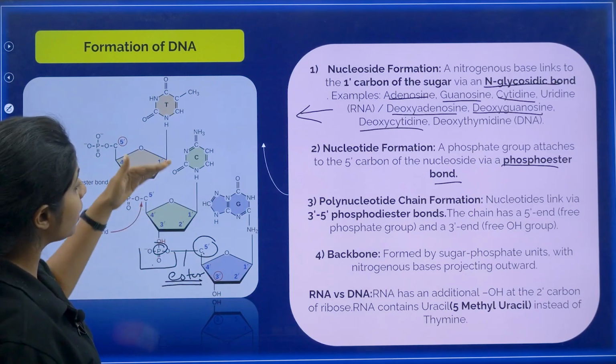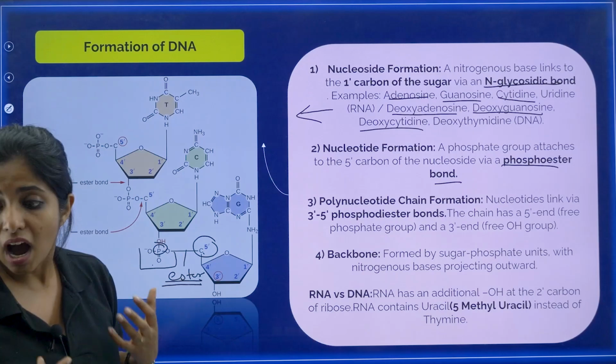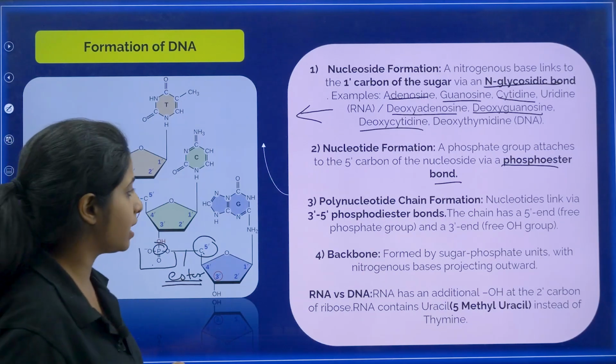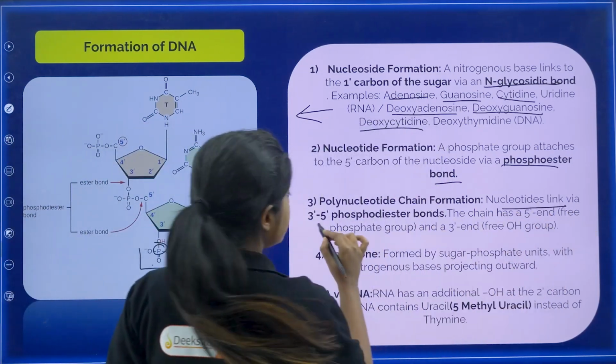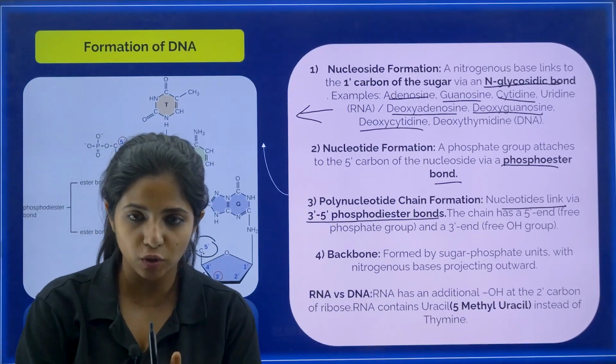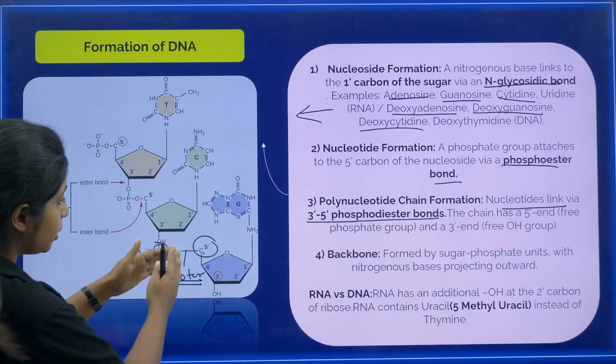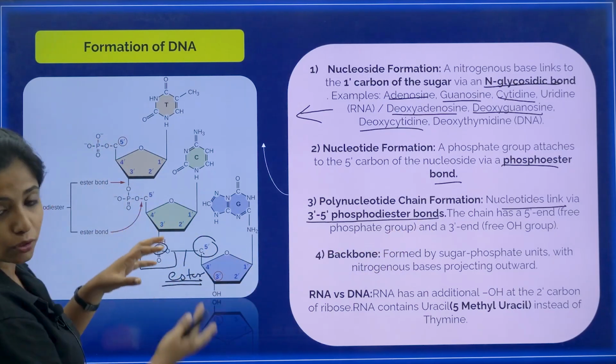But what if you want to make multiple nucleotides coming together? That is a polynucleotide chain, that is our DNA. How do we exactly make it? Let's see that. Nucleotides link via 3',5'-phosphodiester bonds. Yes, so we were talking about that. Now as I was saying, we need to make nucleotides come together.